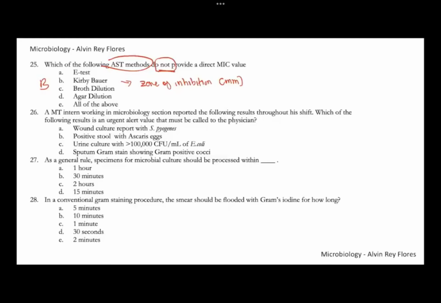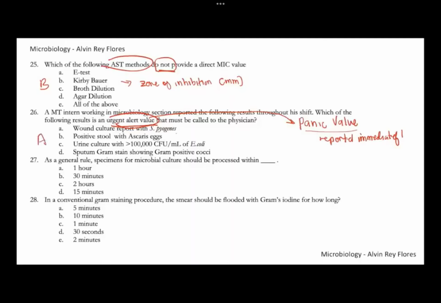Number 26, you have an intern working in the lab who reported different results. Which of the following results on the choices is an urgent alert value? If it's an urgent alert value, this is a panic value, meaning the result should be reported immediately to the attending physician or doctor. So among the choices, which is a panic value that should be reported immediately? This is letter A.